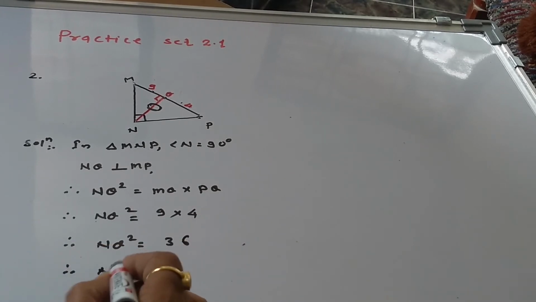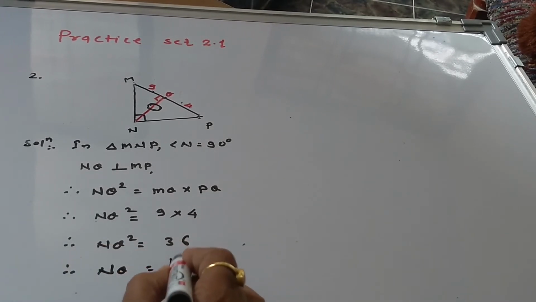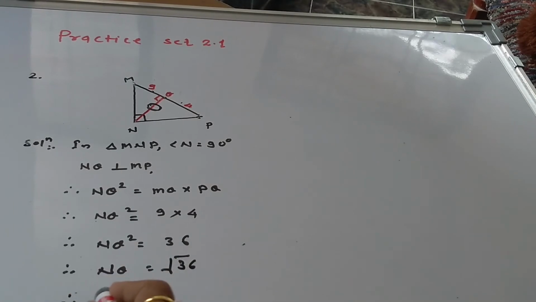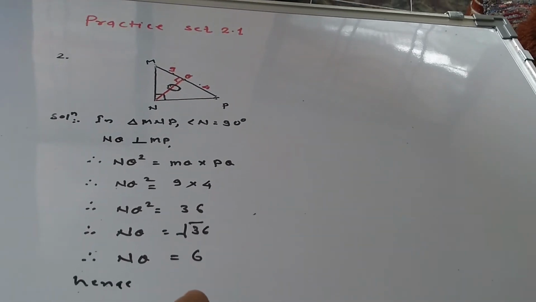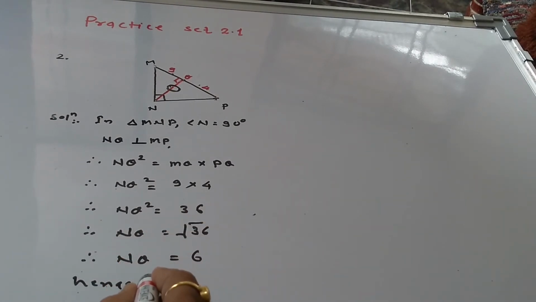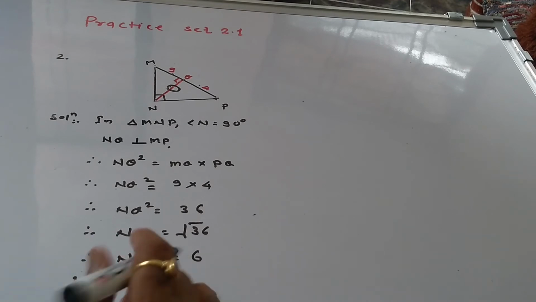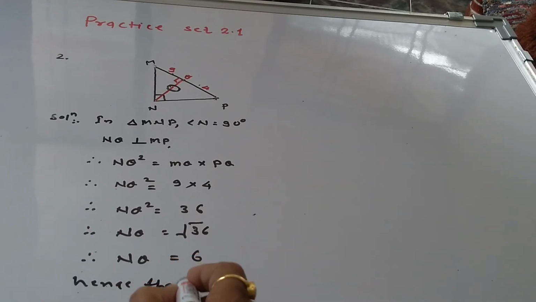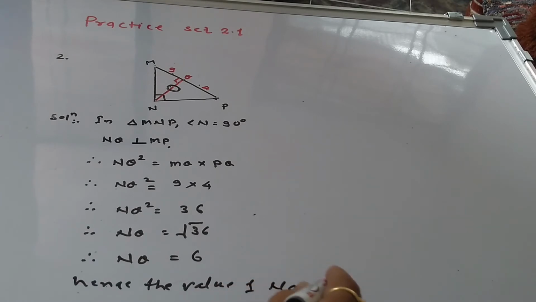Therefore, NQ is equal to the square root of 36. Therefore, NQ is equal to 6. Hence, the value of NQ is 6.